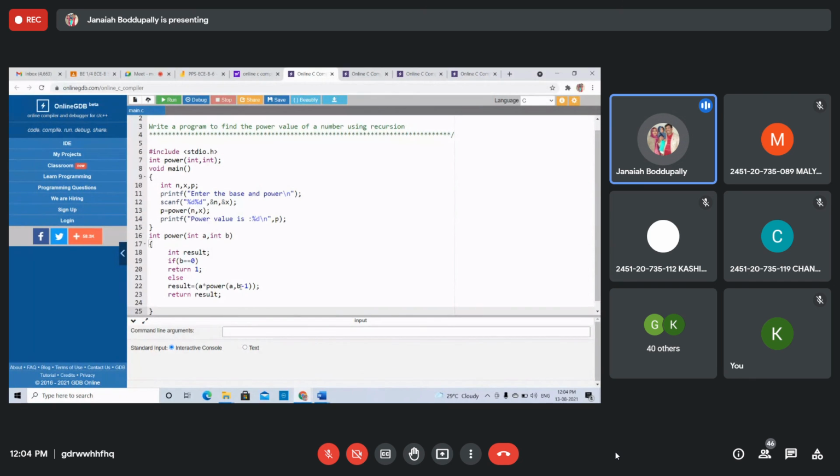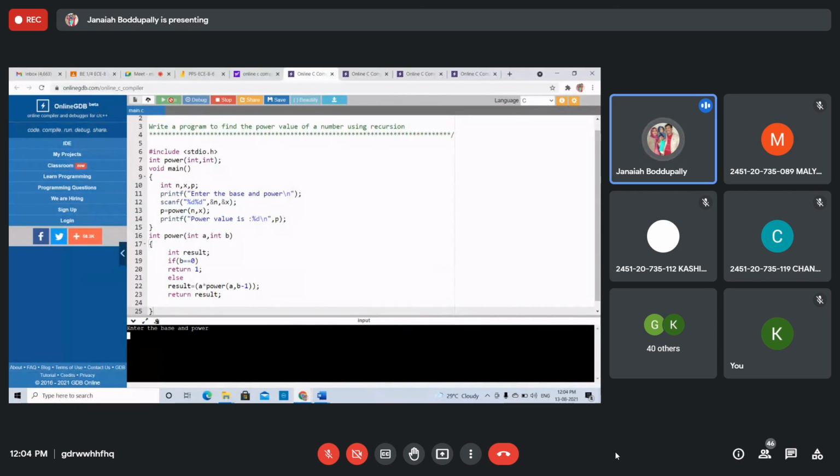A into power of a comma b minus 1, that's up to a power 0. Just enter 2 power 6. What will the answer be? 64. Power value is 64 using recursion. In the power function we are calling itself. Once again I will explain.